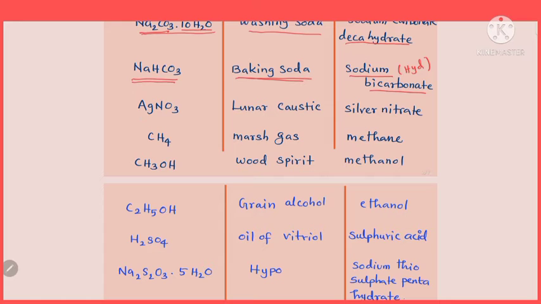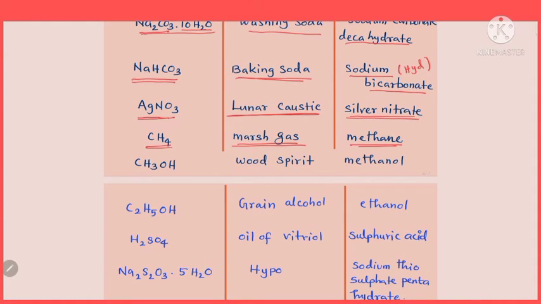The next compound with formula AgNO3, which is called lunar caustic. The common name of this compound is lunar caustic. Ag is silver, NO3, silver nitrate is the chemical name. The next one CH4, the first member of alkane derivatives, which is called marsh gas. What is it? Marsh gas. Its chemical name is methane, you know very well, isn't it?